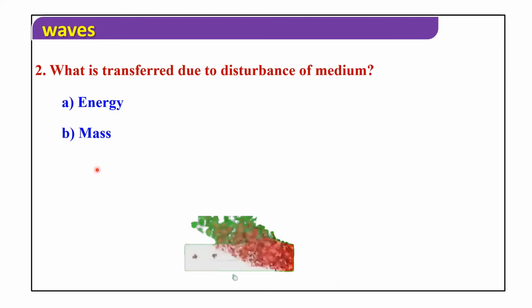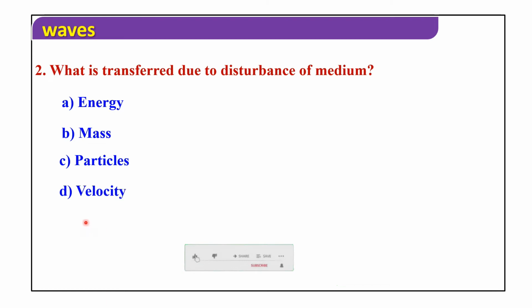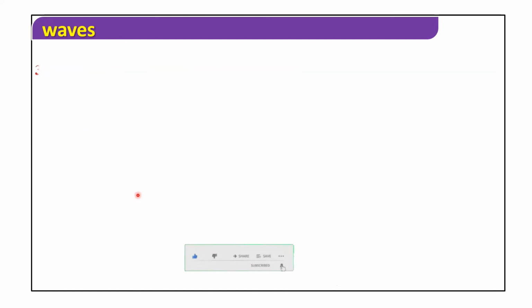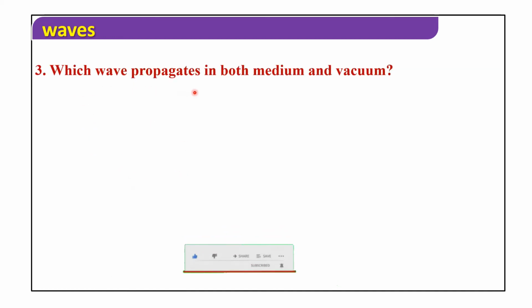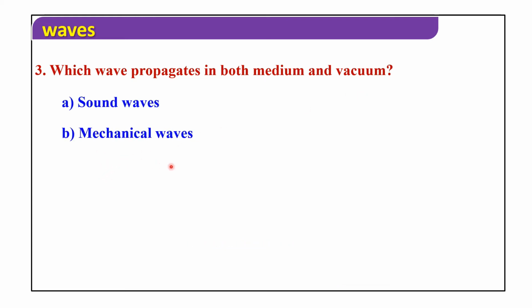Energy, mass, particles, velocity. Energy. Next, which wave propagates in both medium and vacuum? Sound waves, mechanical waves, light waves, none of these. Light waves propagate in both medium and vacuum.